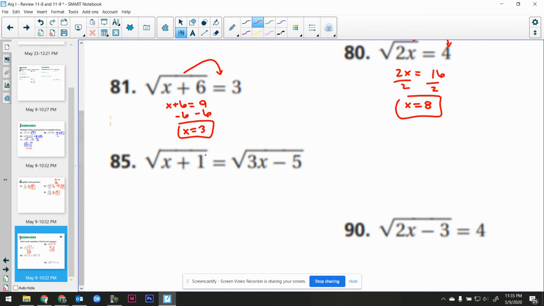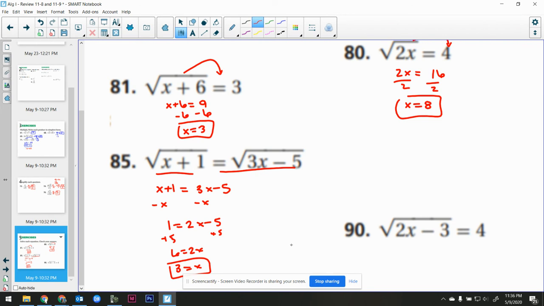Number 85 here. Notice that the radicals are balanced. When that happens, you can square both sides and just remove the radical symbols. Get rid of the little guy. So this is 1 is equal to 2x minus 5. Add the 5. I get 6 is equal to 2x. So I divide by 2. 3 is x.